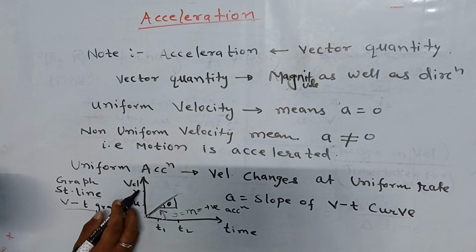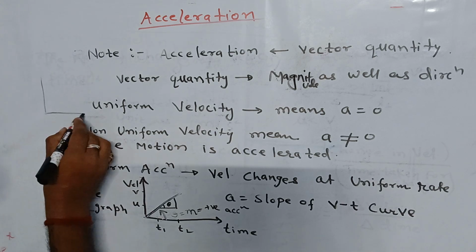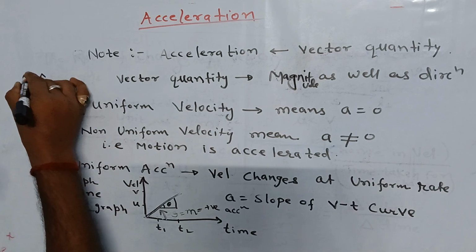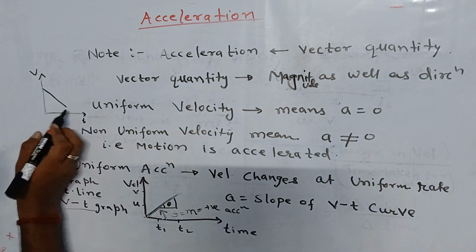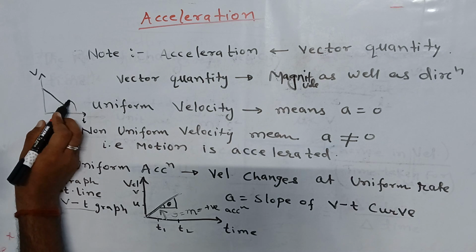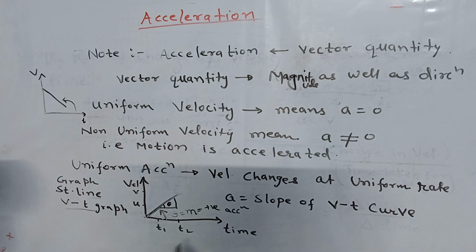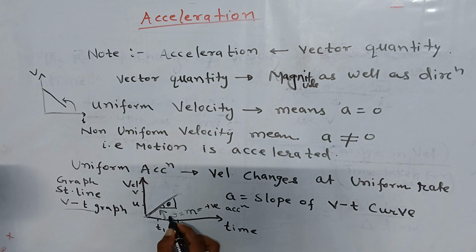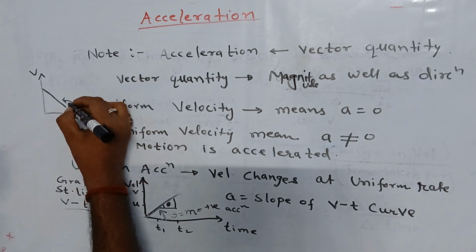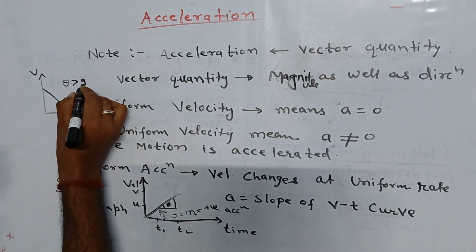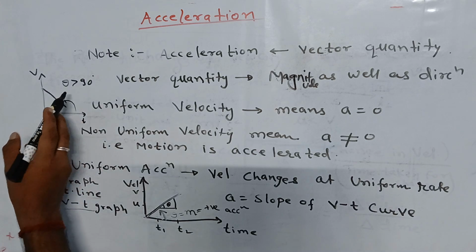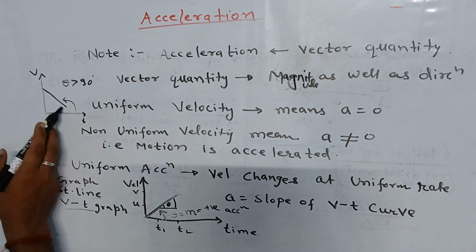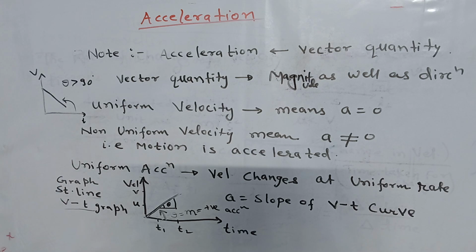If the graph is something like this, where this is velocity and this is the time curve, then theta here is less than 90 degrees, but here theta is greater than 90 degrees, so the acceleration here is negative. That is termed retardation.